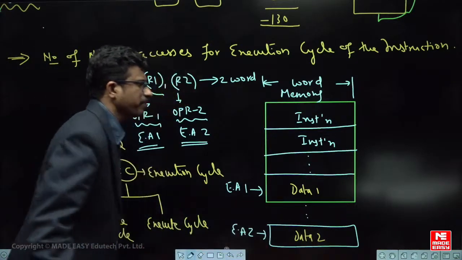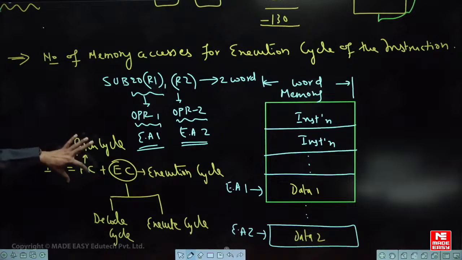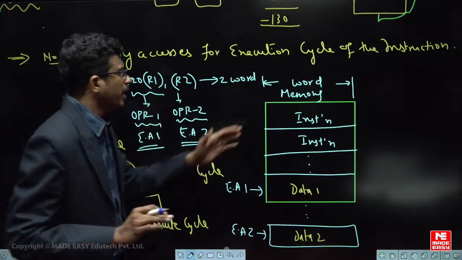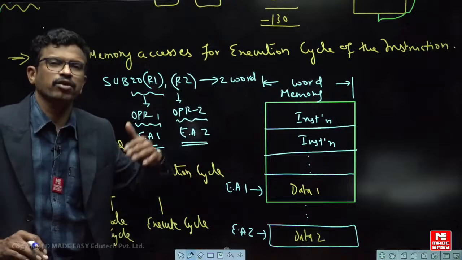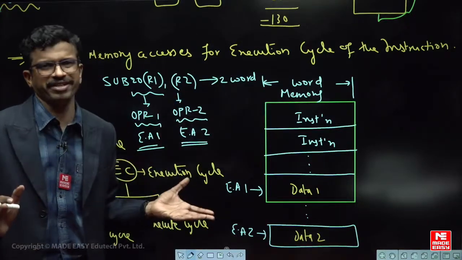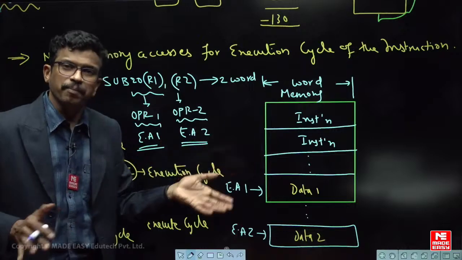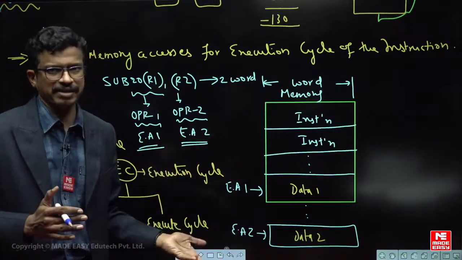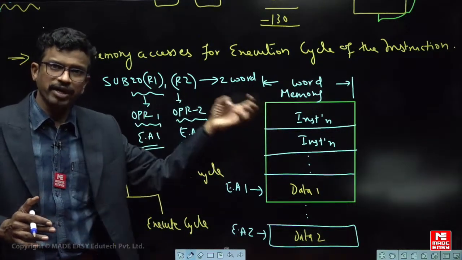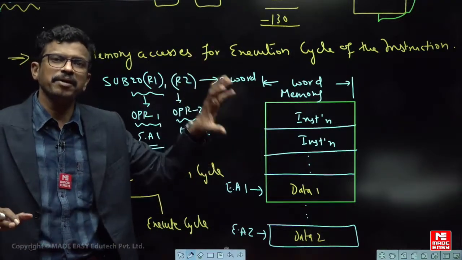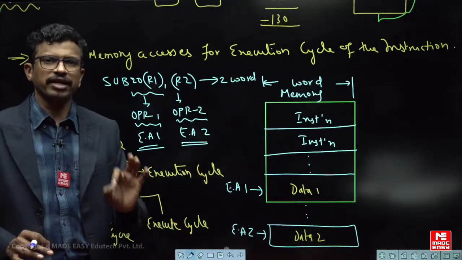Tell me, for any instruction, which is the first operation? Opcode fetch only. Fetch the opcode from memory, fetch data, all of that is called memory access. Sending data to the memory is called memory write, but in general that is called memory access. So memory access may involve an opcode fetch, memory read, memory write, anything. If you are selecting a memory for some operation, that is called memory access.